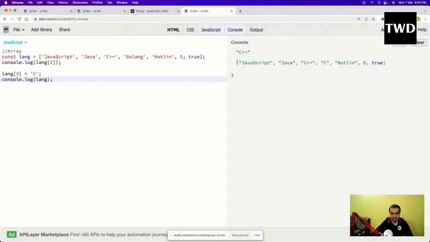See, it will come. I put the C here at location 3, 0, 1, 2, and 3. But there is a problem which just occurred. Golang was actually deleted the moment I did this.